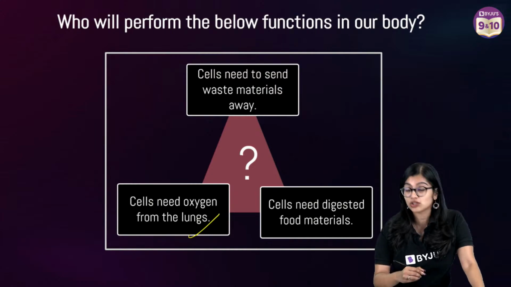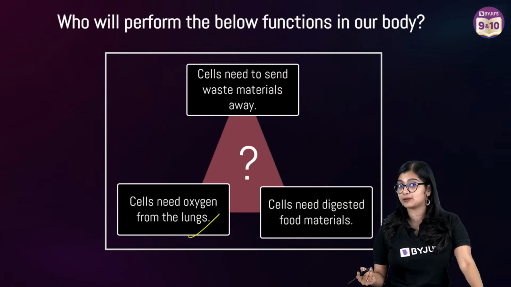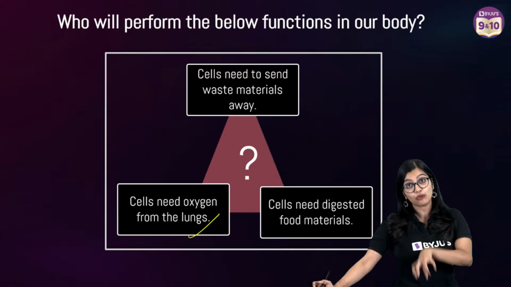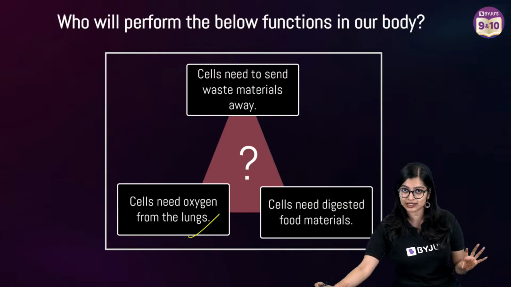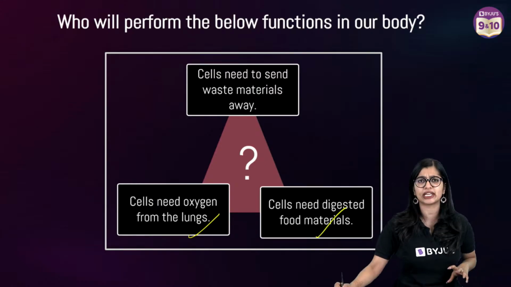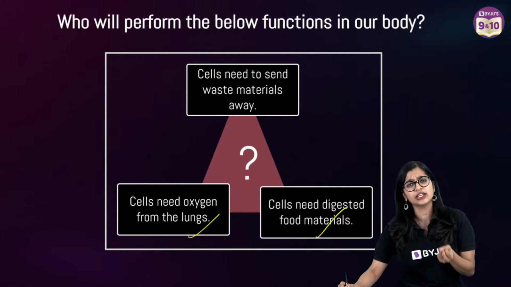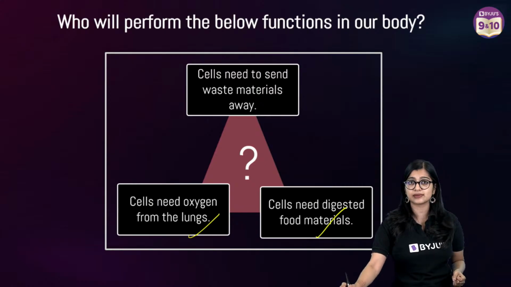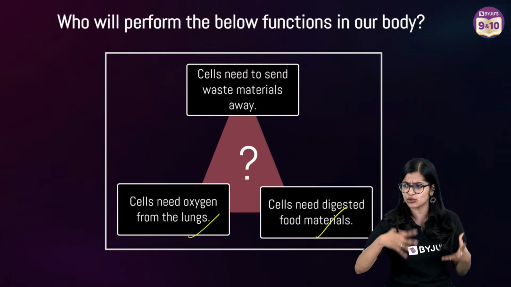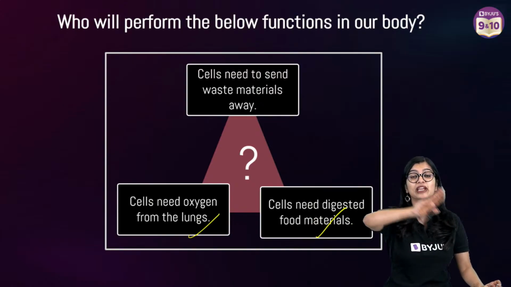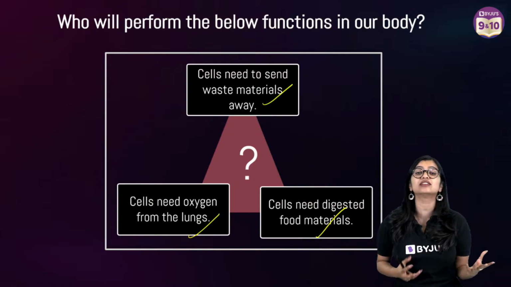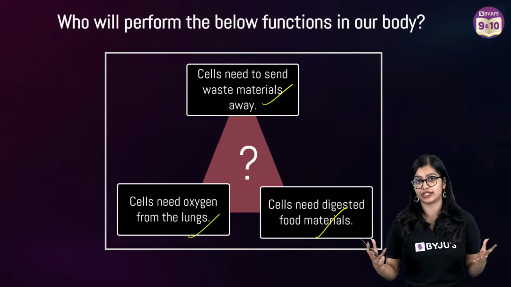Along with that, we also know that glucose is necessary for respiration, and the food that is there is finally broken down within the digestive system. From the digestive system, it needs to reach different parts of the body. There are various other nutrients also which need to reach the cells. Along with this, within the cells there are a lot of waste materials which need to be transported and gotten rid of from the body. So we see that there are a lot of things which need to get transported within the body.